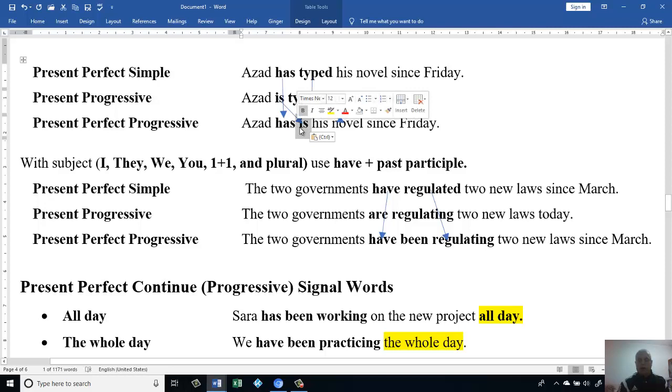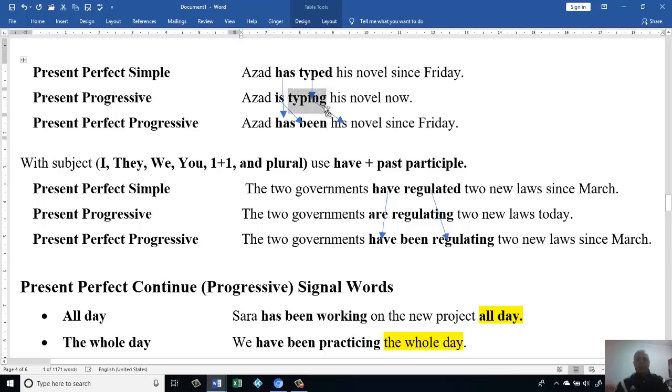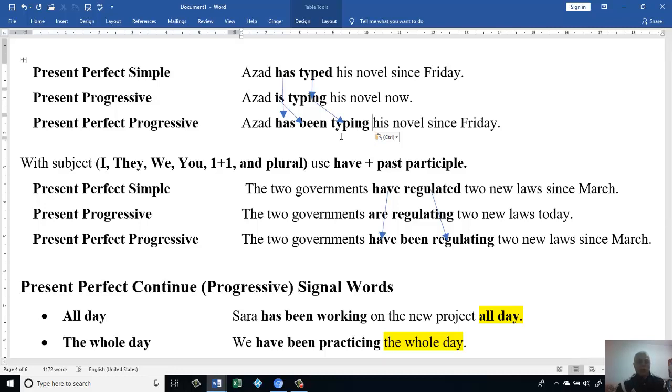That's the reason I put be here instead of is. Now I have be here. But if I have present perfect, I have to make this one been. Then to make it continuous, I have typing here. I'm just going to copy it exactly and put it here. That's how it works, how to make present perfect continuous.